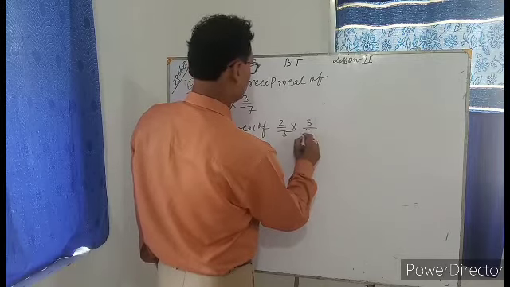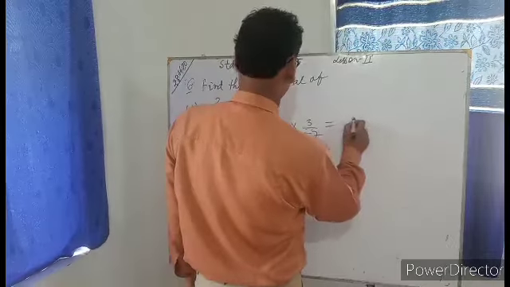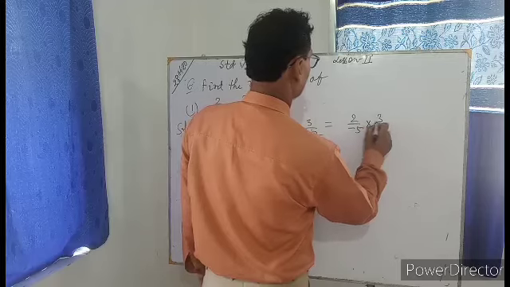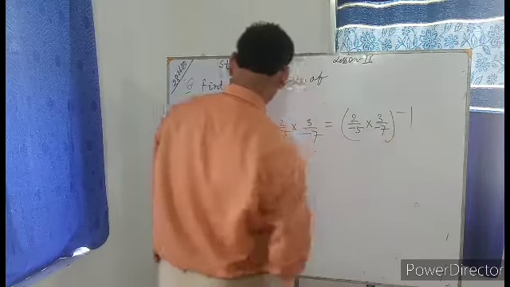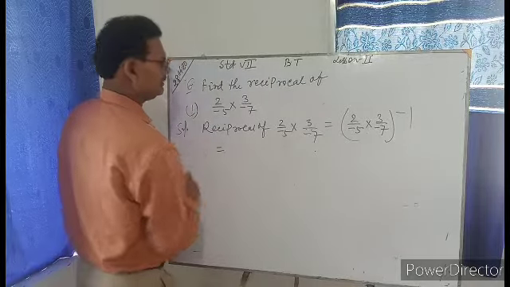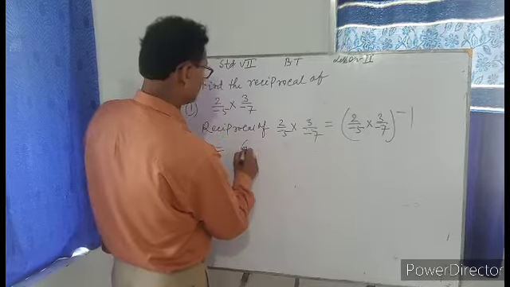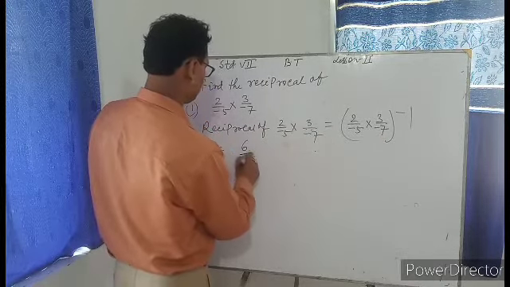What will this become? 2y minus 5 into 3y minus 7, whole power minus 1. And this will give you 3 twos are 6, 6y minus 5 into minus 7, 35.